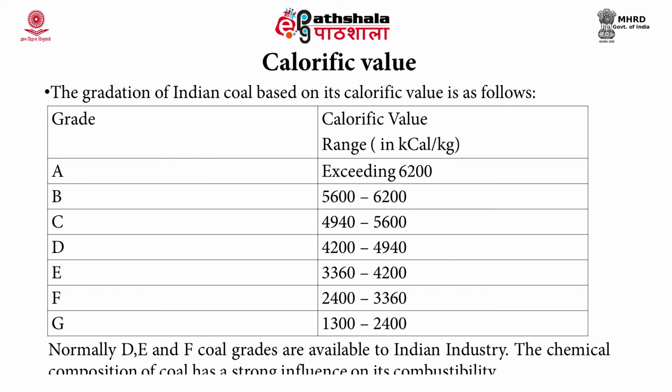Normally in India or in Indian industry, the coal grades are D, E, F. So you can see the poor quality of coal used in the industry, and that leads to the emissions, and the chemical composition of coal has a strong influence on the combustibility nature of the fuel. Apart from this, the other properties like moisture content, that is the water content present in the coal, also affects its combustibility. And next is fixed carbon.